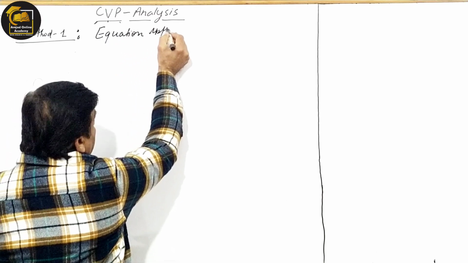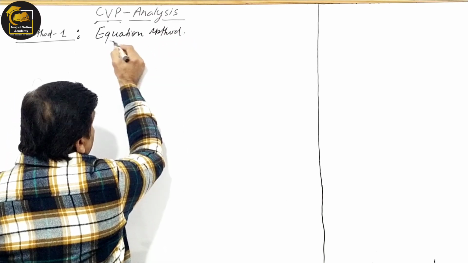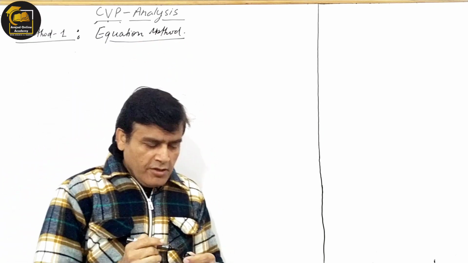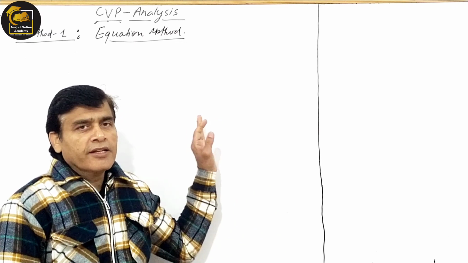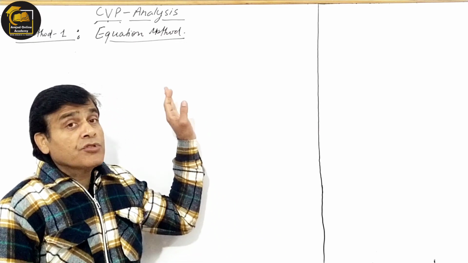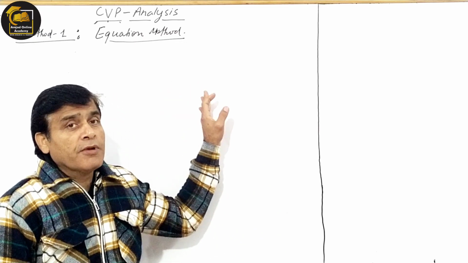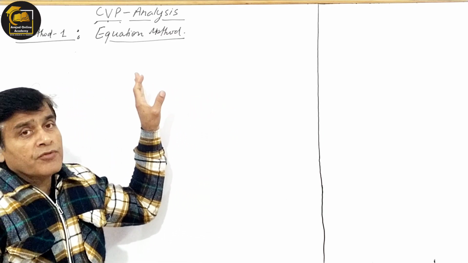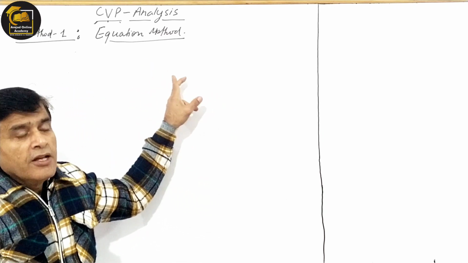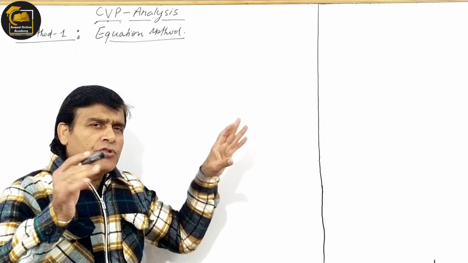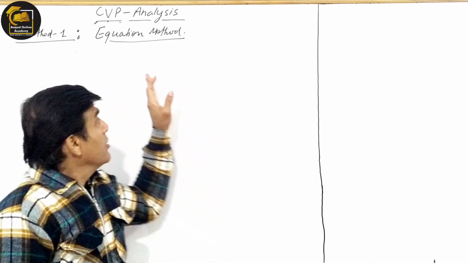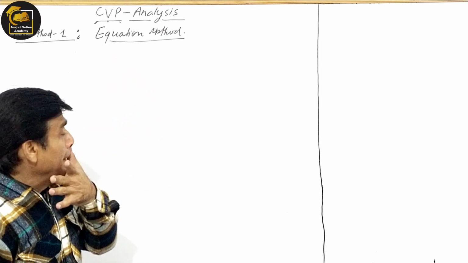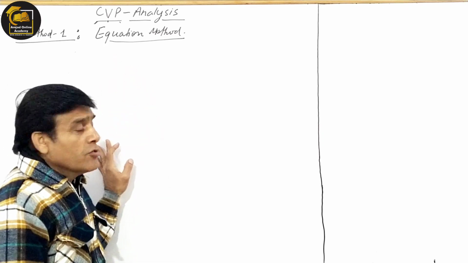the equation method. The equation method is the simplest method, the most simple method of understanding the CVP relationship, and the most applicable and most usable method, because most of the decisions will be based on this method, and most of the questions you will solve on the basis of this method. You will use the equation method most, and it is also the most simple method of understanding.